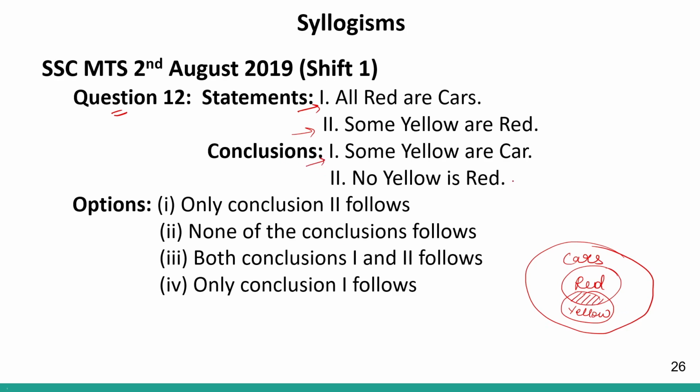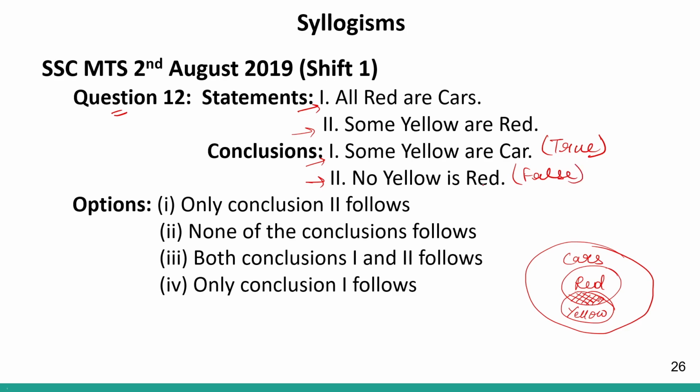Conclusion 1 says some yellow are car. So definitely this is true. If you look at this area, it is inside cars. So some yellow are definitely cars. So this will be true. Second one says no yellow is red. This is false because obviously if you look over here, there is overlapping between yellow and red. This area is overlapping between red and yellow. So no yellow is red will be false.